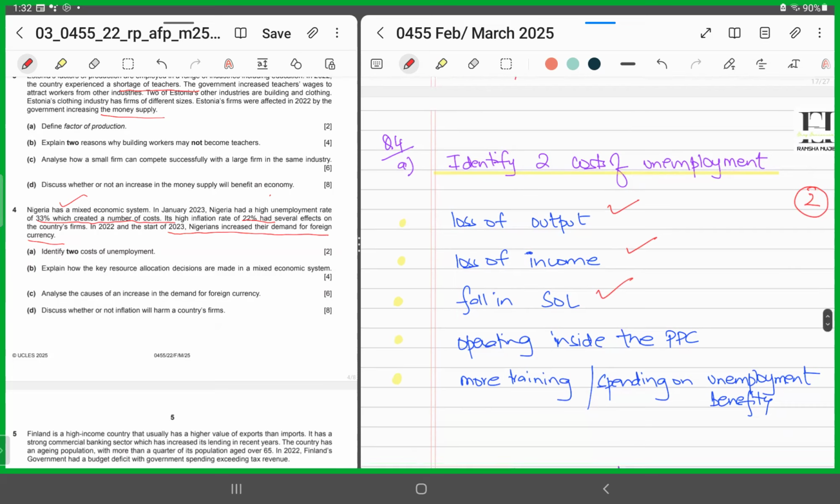Or you could say they are operating inside the PPC again. Why? Because there are unused resources. Or unemployment means either you need to provide training or you need to spend more on unemployment benefits, right? So mention any two and you'll get full 2 marks.